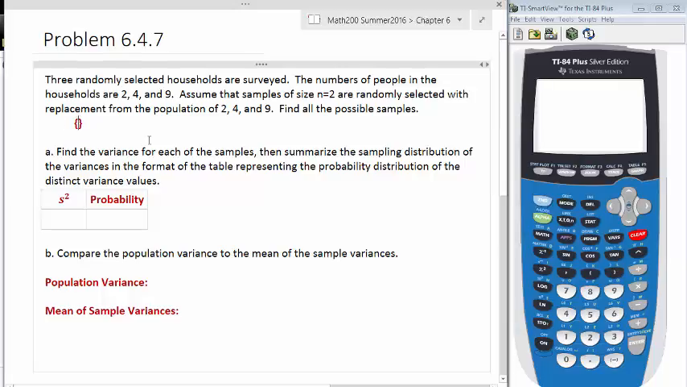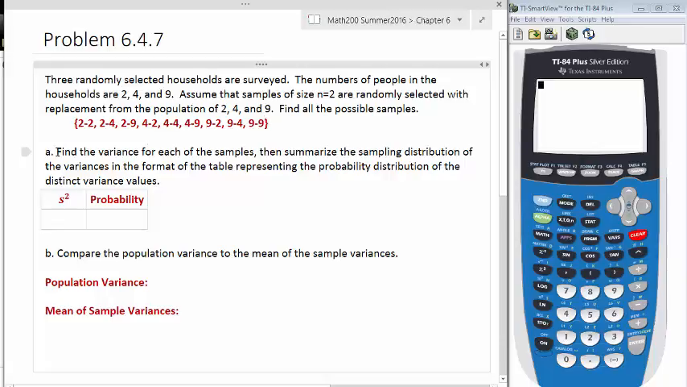So each sample will have a pair of numbers, and the numbers can repeat. If we select 2, and we select 2 again, probably don't want to say 22, so let's say 2, dash, 2. So 2, 2 would be one sample. 2, 4 would be another sample. 2, 9 would be a third sample. And then if the first number we chose was 4, it's 4, 2, 4, 4, and 4, 9. And then suppose the first one we chose was 9, we get a combination of 9, 2, 9, 4, and 9, 9.